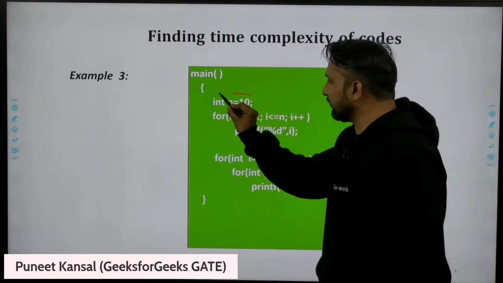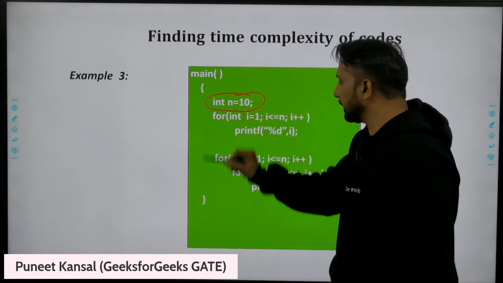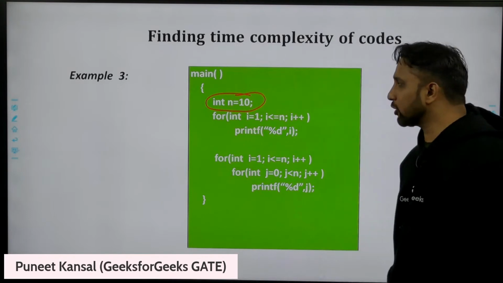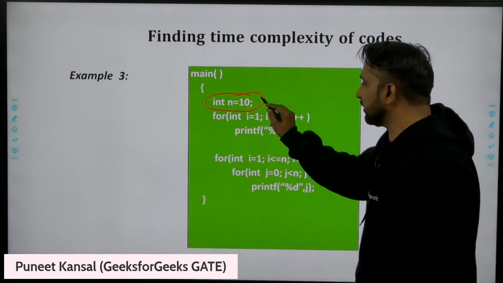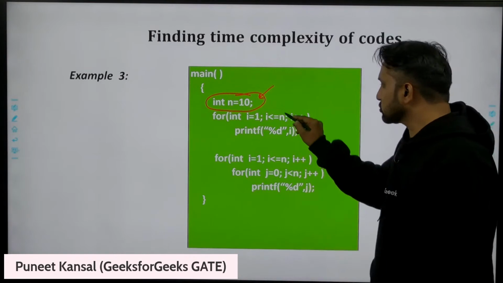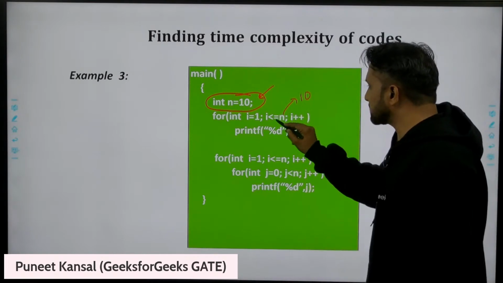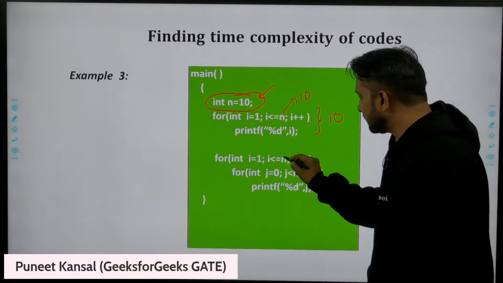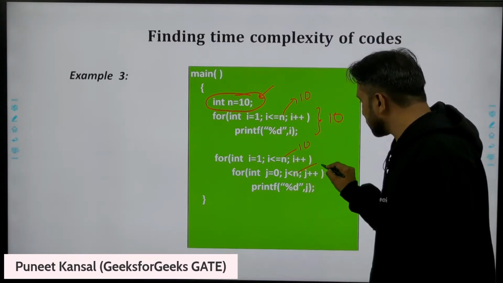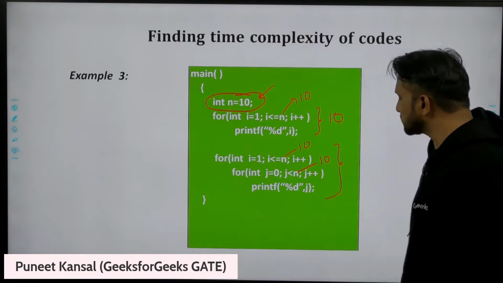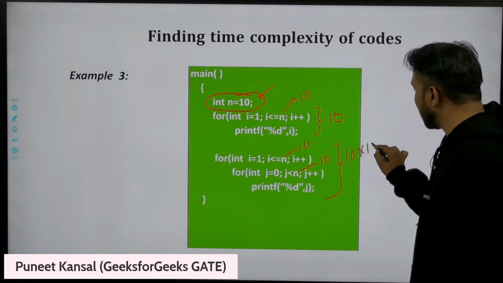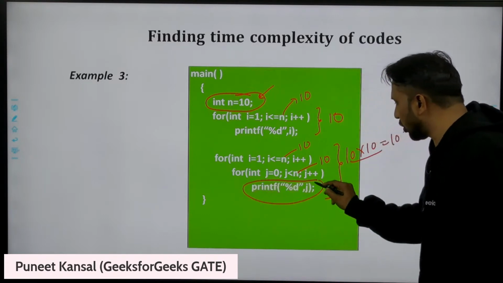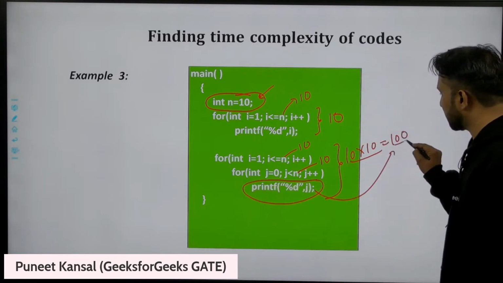See, the n value is 10 here. We are not taking the n value from the user. The n value is 10, so this loop will execute up to 10 times. The inner loop is also 10. So these two loops will execute 10 into 10, 100 times. So this statement will execute 100 times.